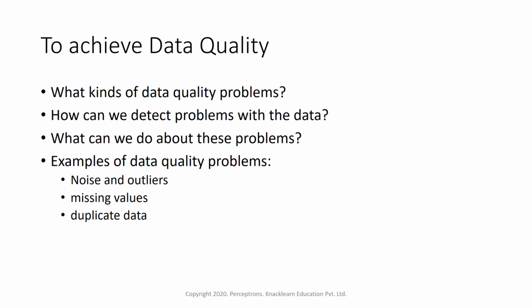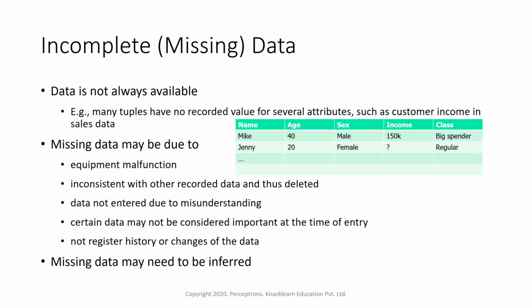Some examples of data quality problems which might be there within the data are noise and outliers. We have to first see if there is any noise or outliers within the data. We have to see if there is any missing value within the data. We have to see if there is any duplicate data. So all these are some of the examples of data quality problems. First thing is identifying the problems within the data set, then detecting those problems, and then trying to solve those problems. Now here first we'll be looking into incomplete or missing data.